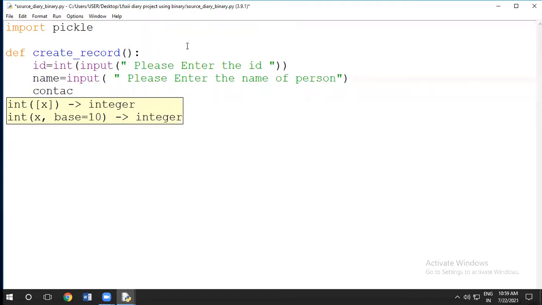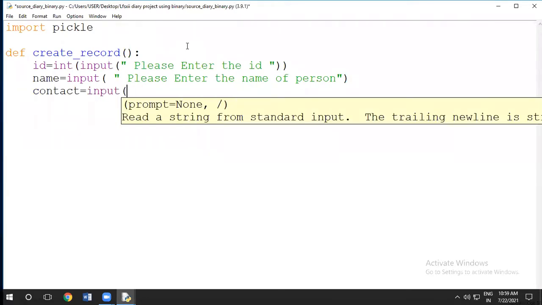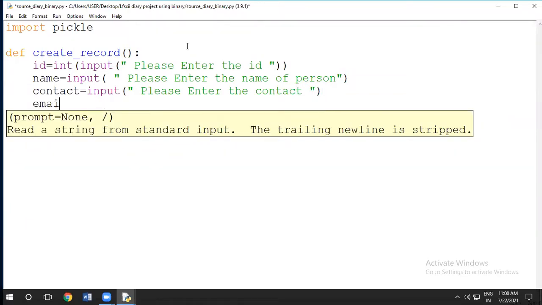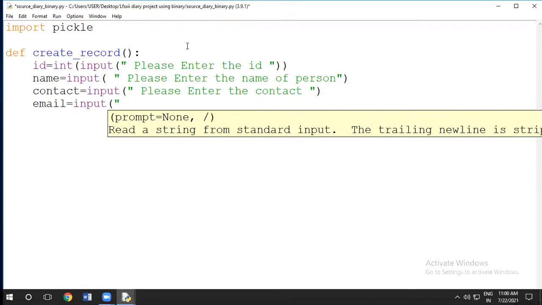Then we have the contact number, which we will also take in the form of a string, because sometimes we have 10 to 12 digits and it may cross the limit of the integer range, so it may show an error. So it is better that I store it as a string only. And then the email also. We all know that an email has special characters as well, so anyhow it has to be in string format. So: please enter the email ID of the person.